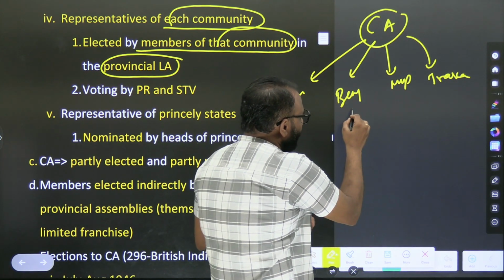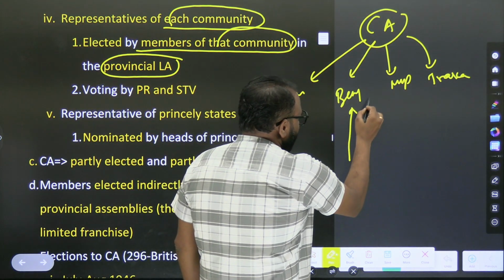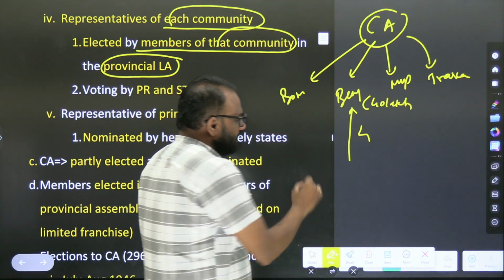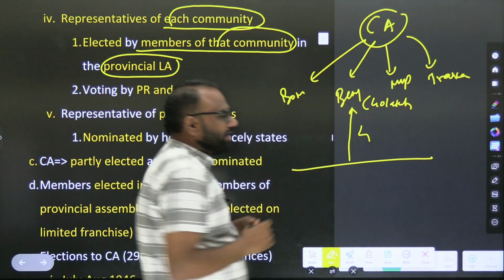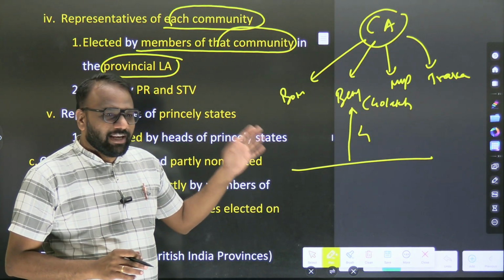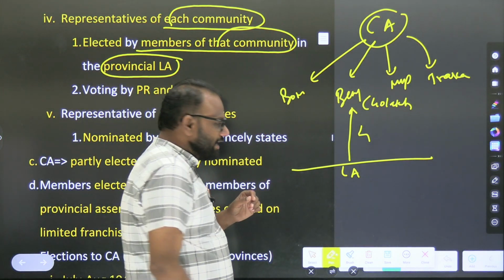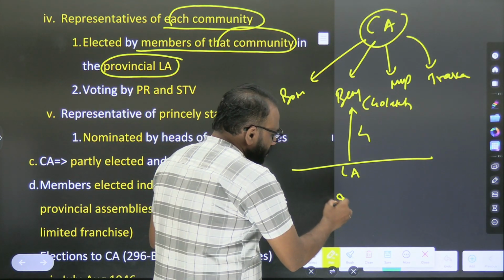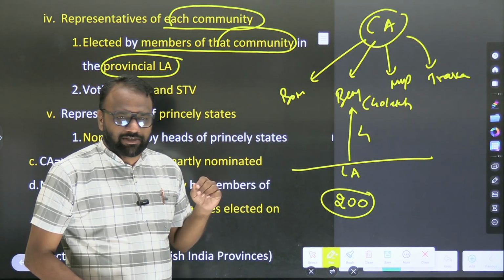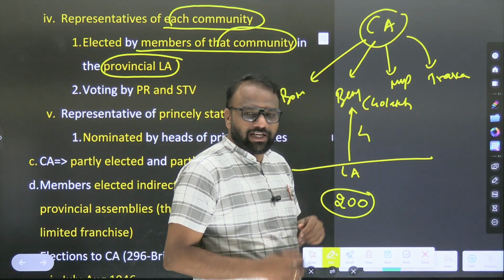Now from Bengal, how many went to Constituent Assembly? 4 members, and we took the population of Bengal as 40 lakh. Now in Bengal, who elected these 4 people? Whether the common people of this country? No. In Bengal, there was a legislative assembly. Let's assume in this legislative assembly, there are 200 members, Bengal MLAs. So these 200 members will elect 4 members and send them to Constituent Assembly.